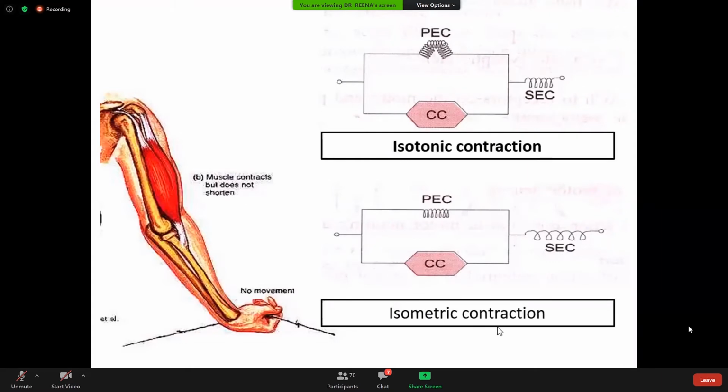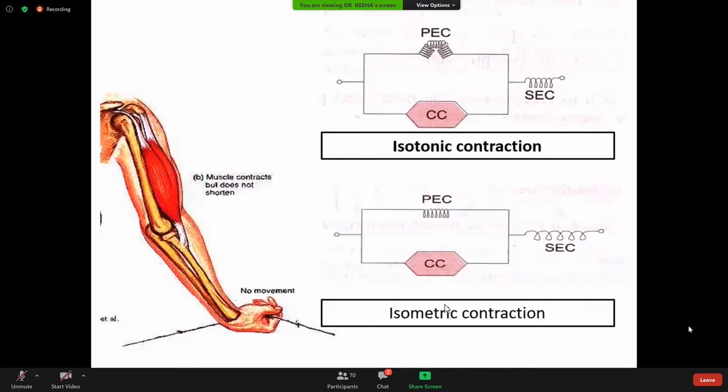While in isometric contraction, again by the name itself, isometric means the length of the muscle fiber remains constant during contraction, but the tension developed in the muscle during contraction increases. Though the length remains constant, look here, in isotonic contraction there is fluctuation in the length of the muscle fiber, while in isometric contraction there is fluctuation in the tension of the muscle fiber.